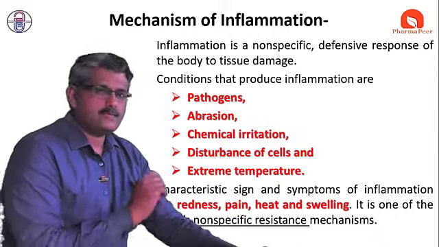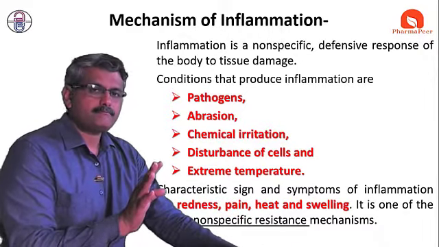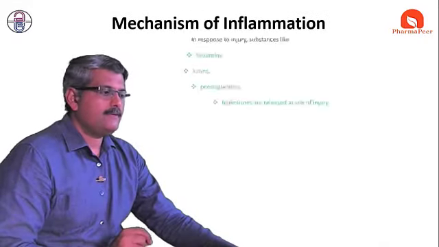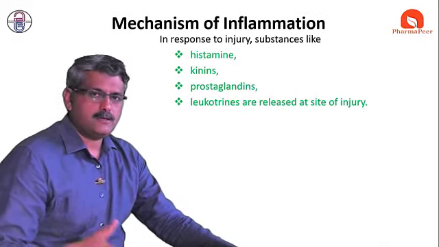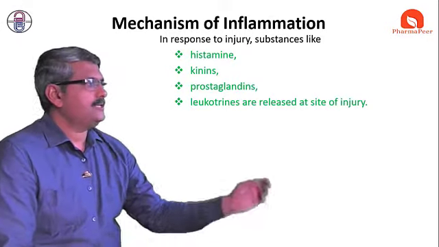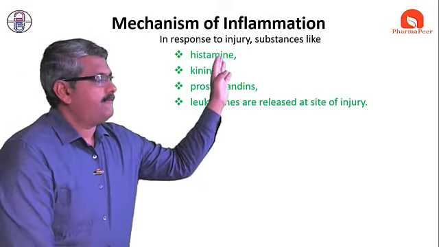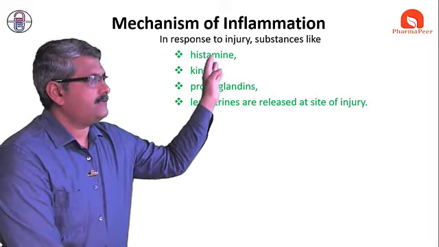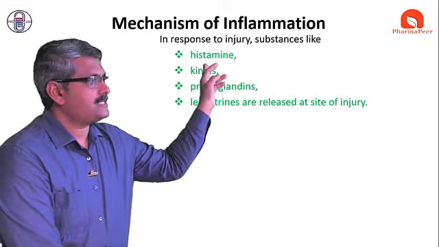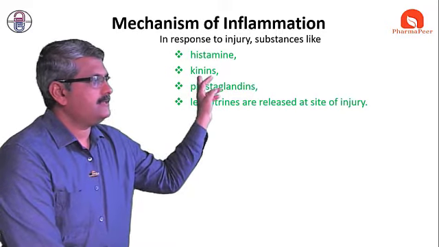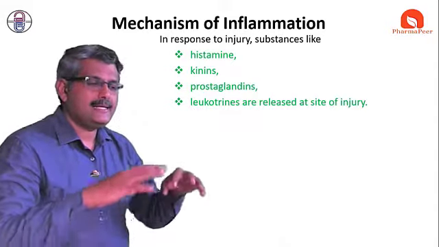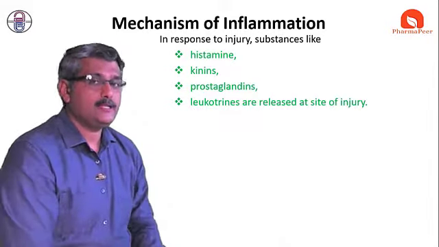So what happens actually when we are exposed to any such stimulation? Whenever we have any stimulation, irritation or injury, substances like histamine, kinins, prostaglandins and leukotrienes are released at the place where we are injured.